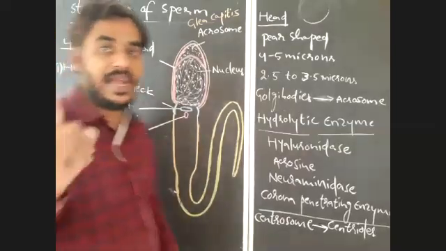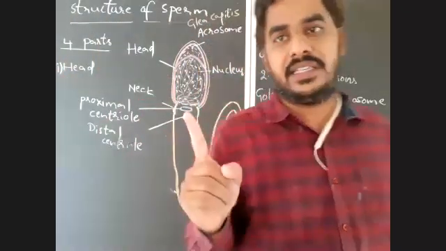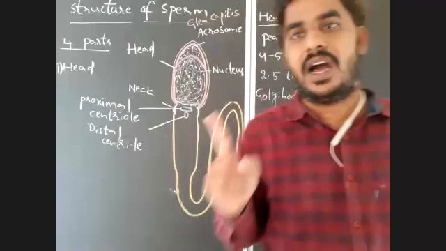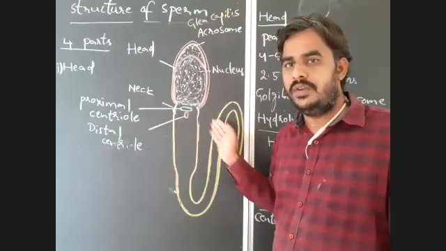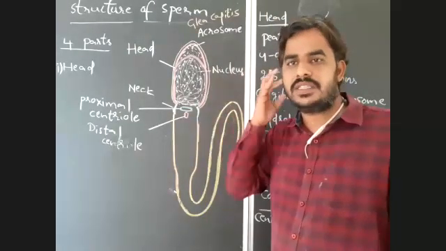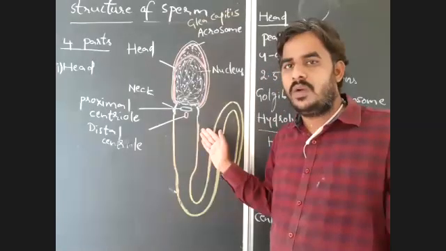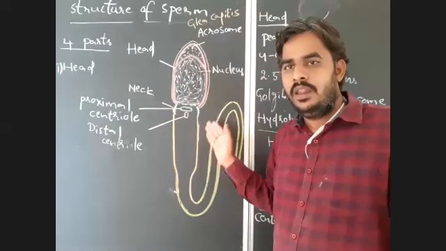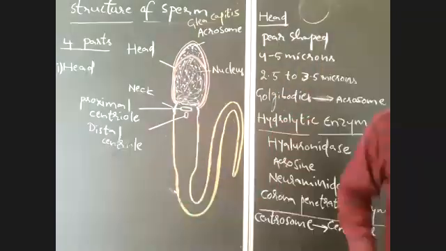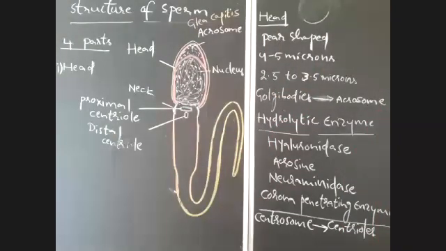We will discuss that when discussing fertilization, but just remember the role of the proximal centriole: it plays an important role in the first cleavage.